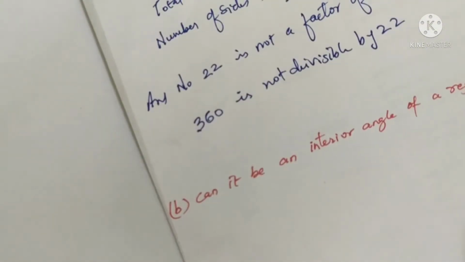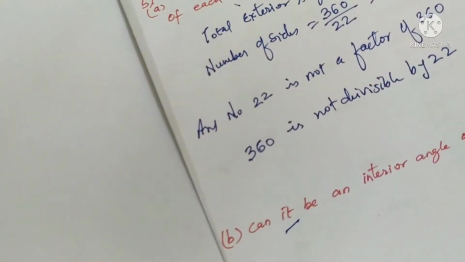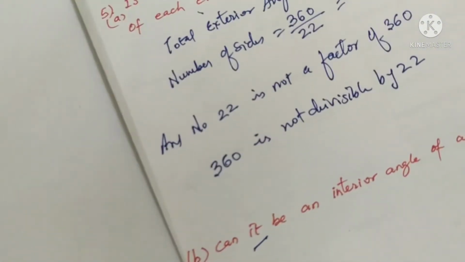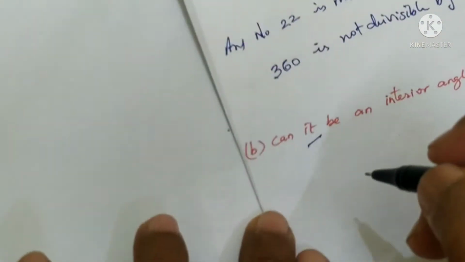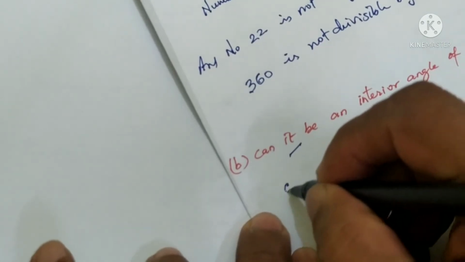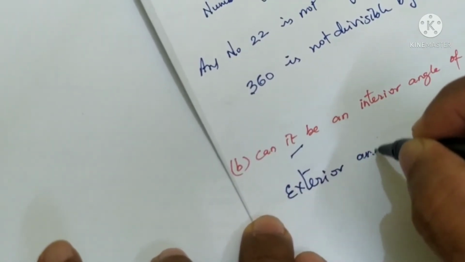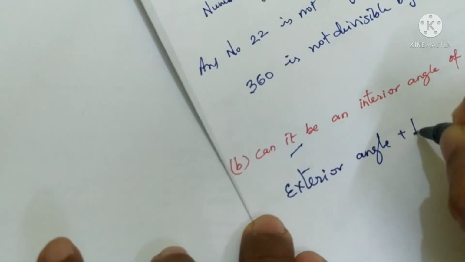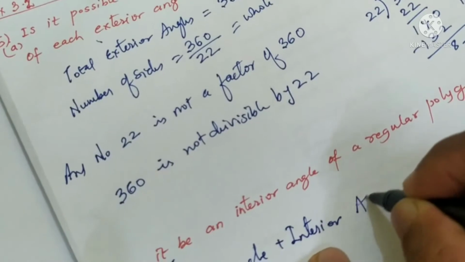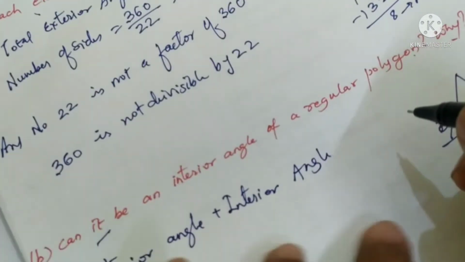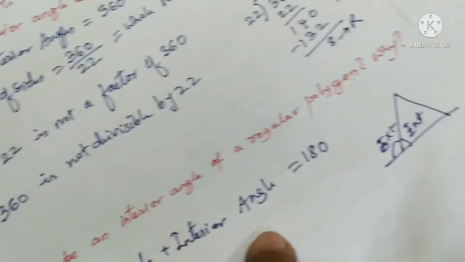Now, can it be, it means 22, can it be an interior angle? What happens is exterior angle plus interior angle will be equal to 180. They form a linear pair.